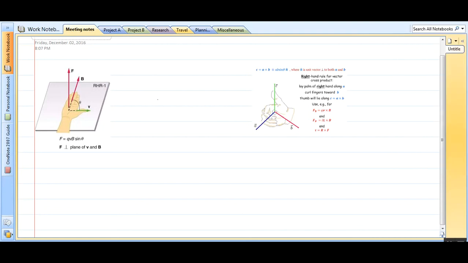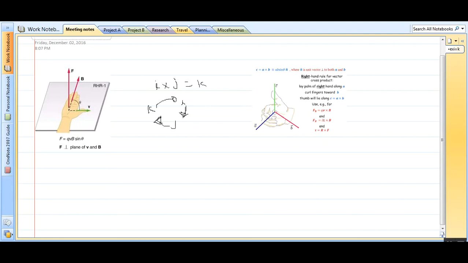So what it is, it's quite simple to know that i cross j is equal to k, and people write it in this manner also: i, j, k. So i cross j is equal to k. It is quite simple to know. Sometimes we forget which hand we are going to use and what we should do.